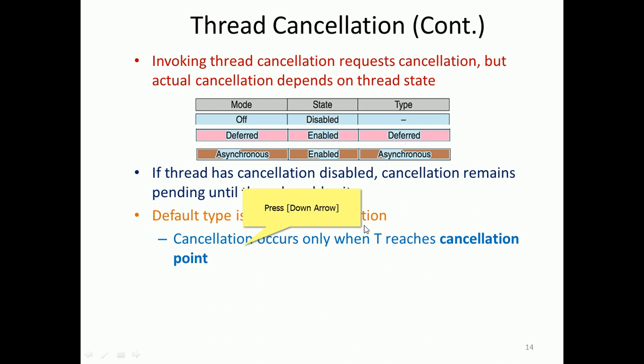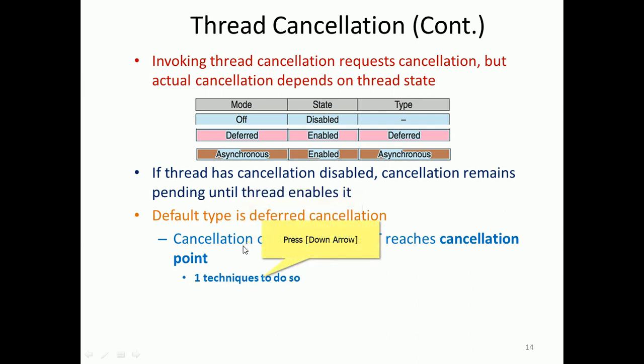So deferred cancellation allows the threads to reach the cancellation point. What is a cancellation point? It is the normal completion of the job, whatever the amount of time it took to complete the job. The system will wait for them, since it is the default and also deferred cancellation. So deferred cancellation gives sufficient time to the particular thread. When it reaches the cancellation point, only then will it be cancelled. So that is one technique to do so.